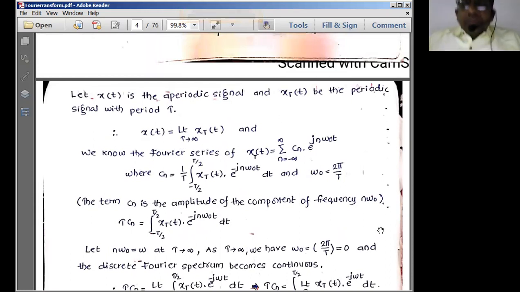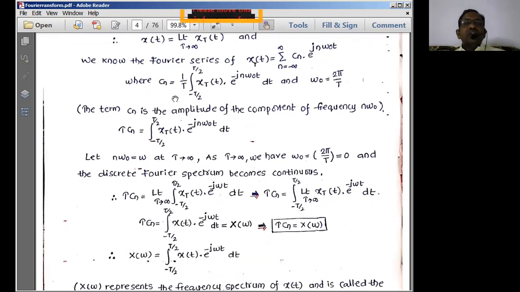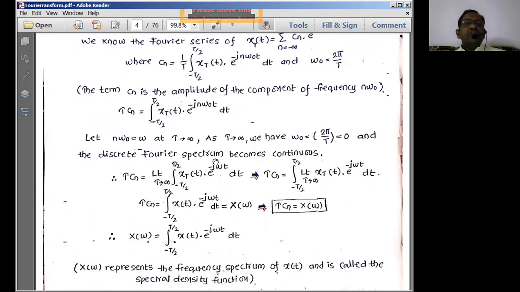We have represented this periodic signal using the exponential Fourier series with this equation: x of t is equal to sigma of Cn e power j n omega naught t, where Cn is equal to, we derived this also for the coefficient of the exponential Fourier series, integral of minus T by 2 to plus T by 2 x of t e power minus j n omega naught t dt, where omega naught is equal to 2 pi by T. Already we defined this.